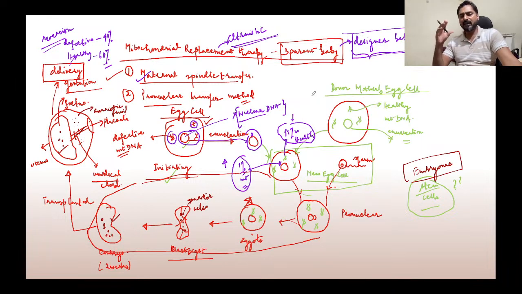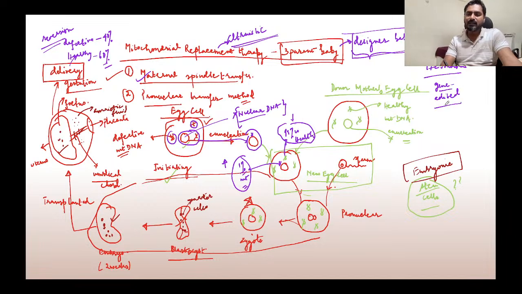But sometime later, you would have also heard about this Chinese scientist, He Jiankui. He had produced the world's first gene edited babies. So he had manipulated the nuclear DNA itself, and these babies are said to be resistant to HIV.